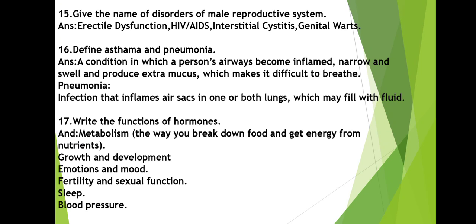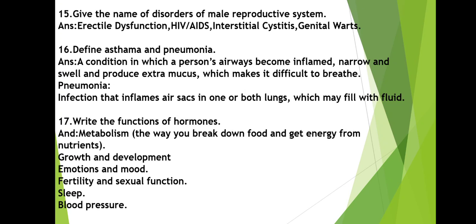And give the names of disorders of the male reproductive system: erectile dysfunction, HIV/AIDS, interstitial cystitis, genital warts. Define asthma and pneumonia. Asthma is a condition in which a person's airways become inflamed, narrow and swell, and produce extra mucus, which makes it difficult to breathe. If you discuss pneumonia, it is an infection that inflames the air sacs in one or both lungs, which may fill with fluid.